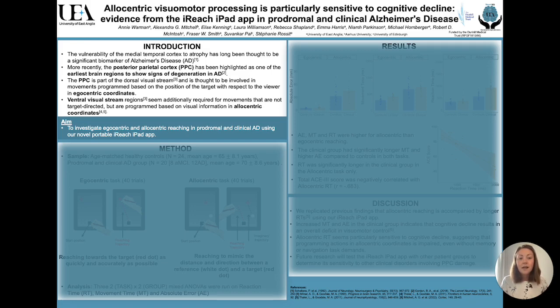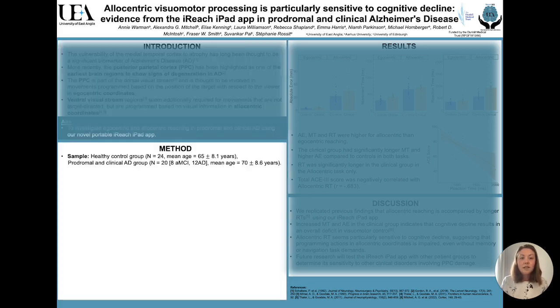So our study aimed to assess ego and allocentric reaching using our portable iPad app called iReach. To do this, we compared the performance of 20 participants with prodromal and clinical AD with 24 healthy controls who were matched for age and years of education.